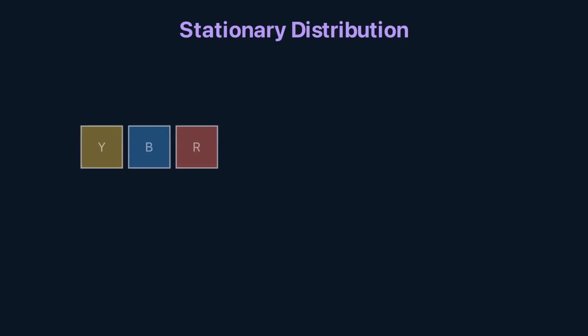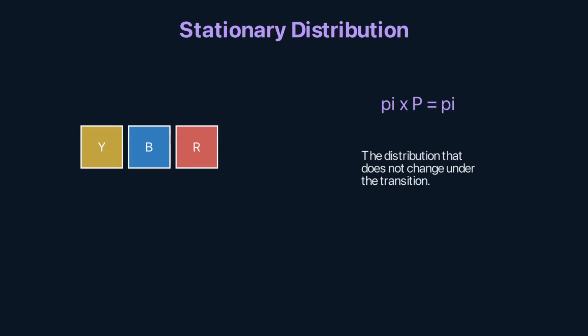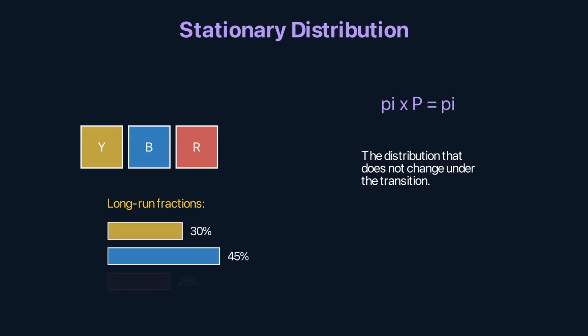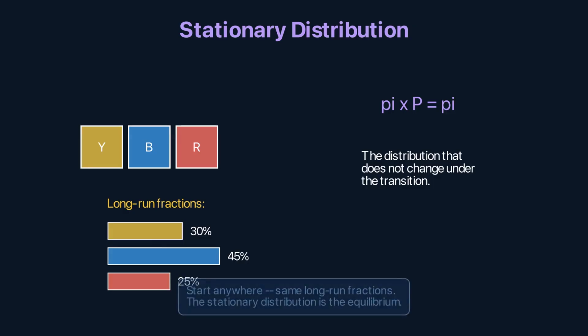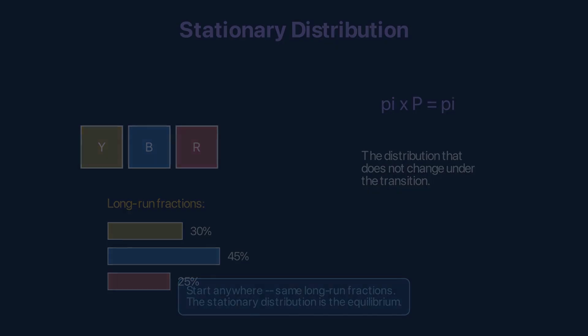The stationary distribution, pi, is a vector that satisfies pi times P equals pi. Apply the transition matrix, and the distribution doesn't change. After enough steps, the fraction of time spent on each square converges to pi. Start on yellow, eventually 30% of your time on yellow, 45% on blue, 25% on red. Start on red, same long-run fractions. The stationary distribution is the equilibrium, the resting state of the chain.